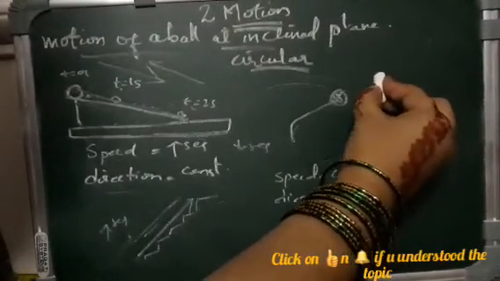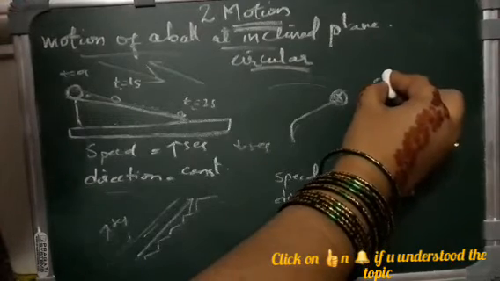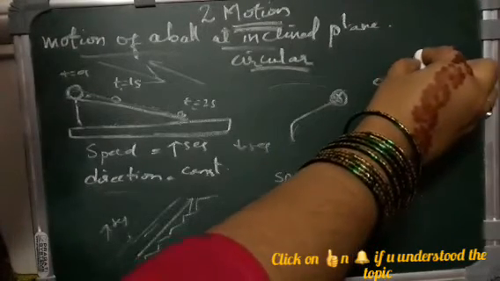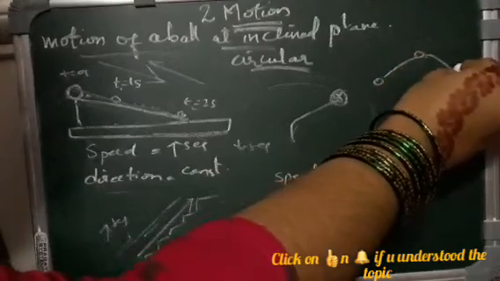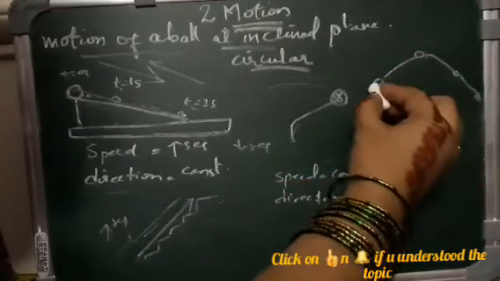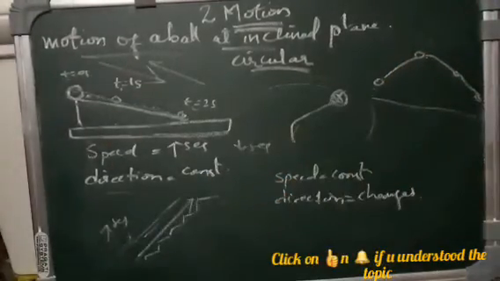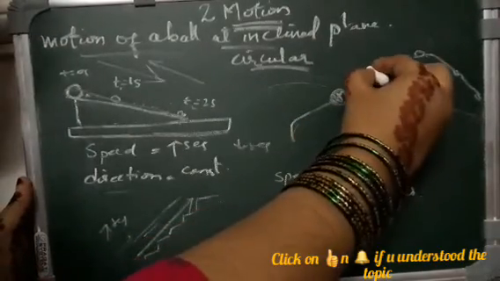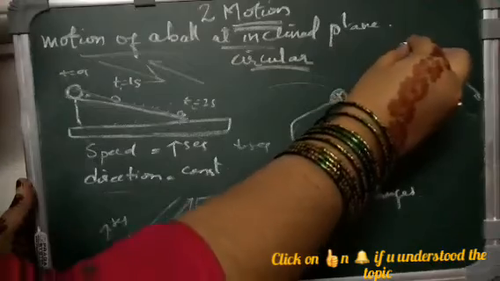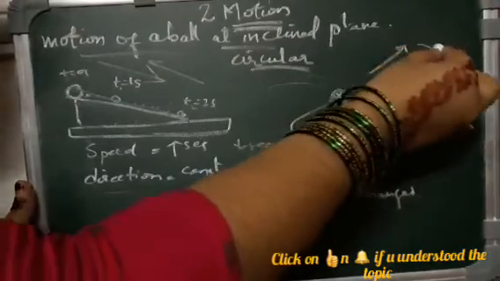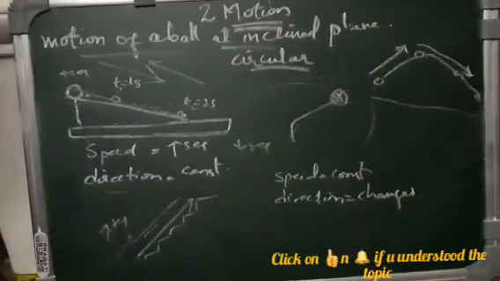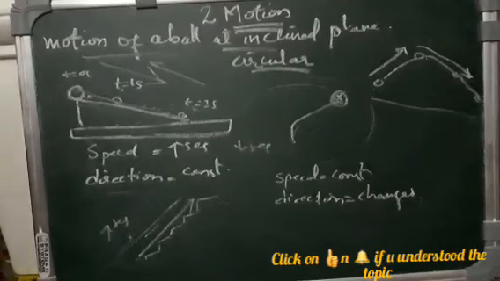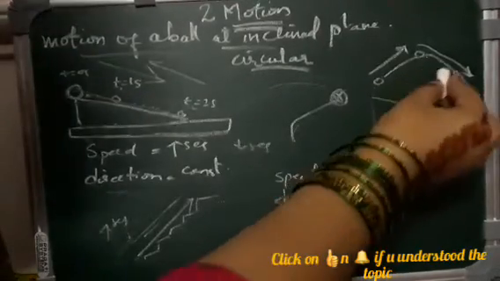Suppose you are throwing a ball like this. Where is it going? It will go like this, then it will come back down to the ground, isn't it? So here you see the speed is high till here, and again from here it is decreasing, isn't it? The speed is decreasing, and you see the direction also is changing.